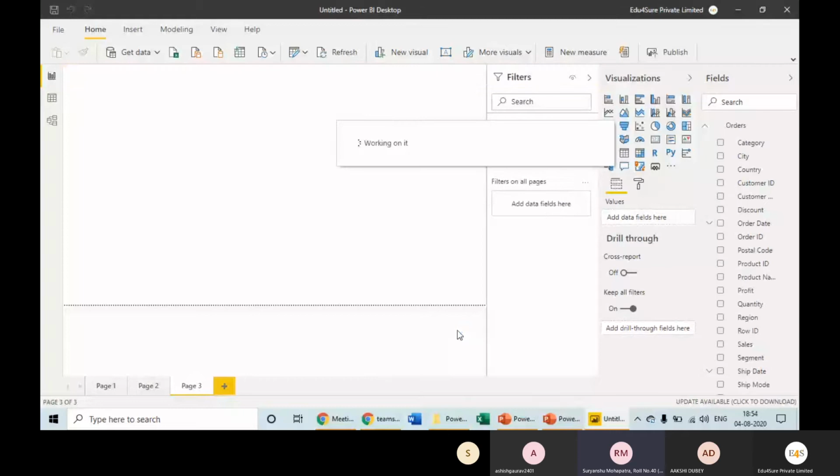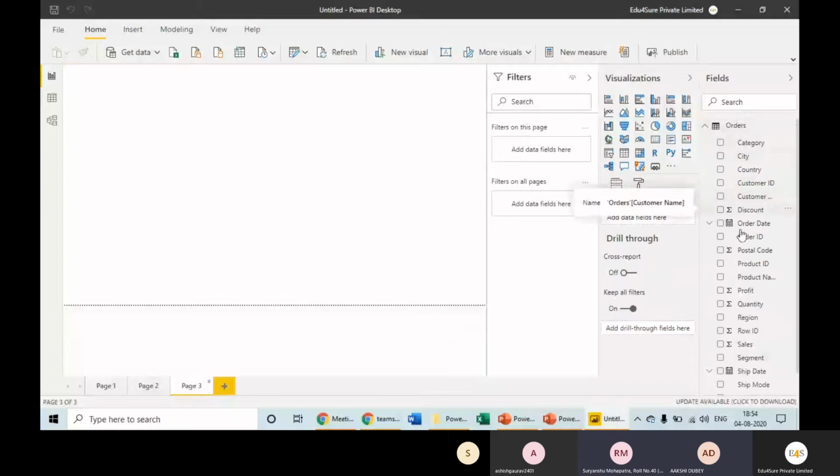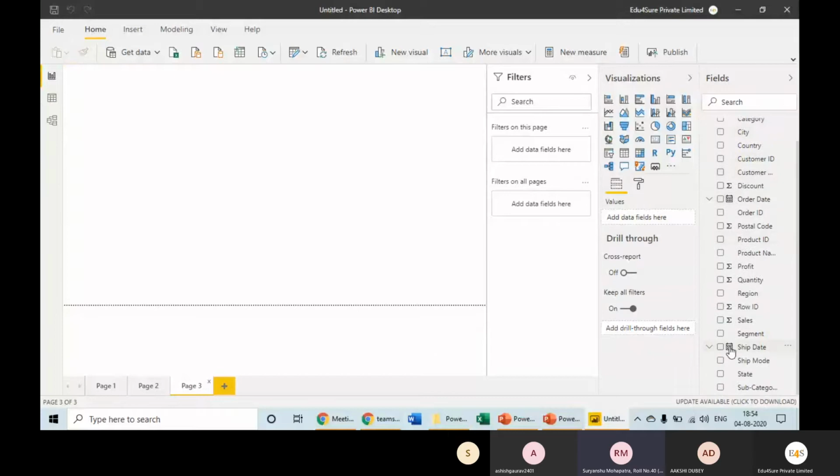now all the columns of the table can be seen here. Can you see? Yes, we can. Right. Now notice this calendar in front of dates like order date, ship date. Did you notice this calendar?